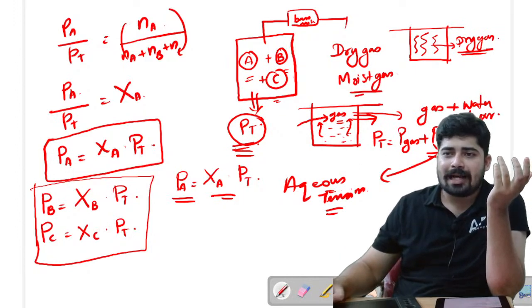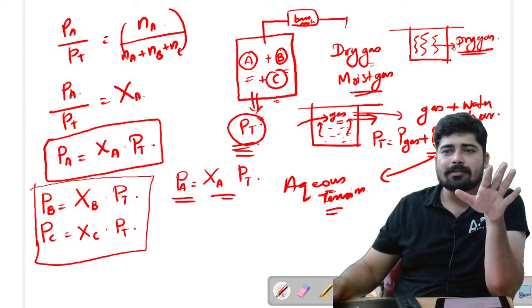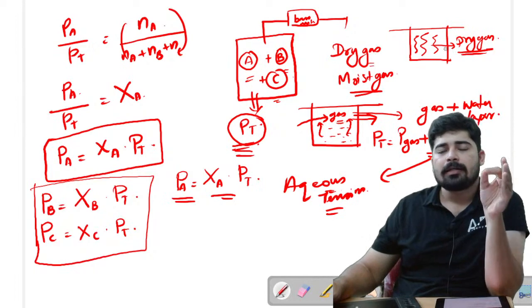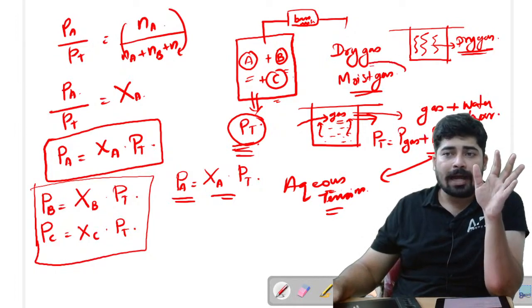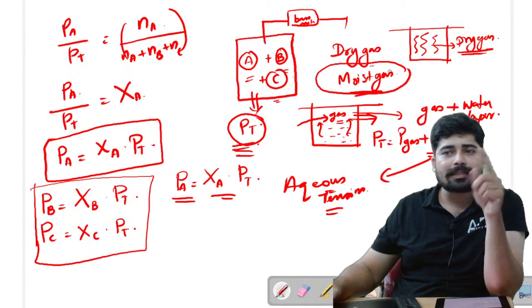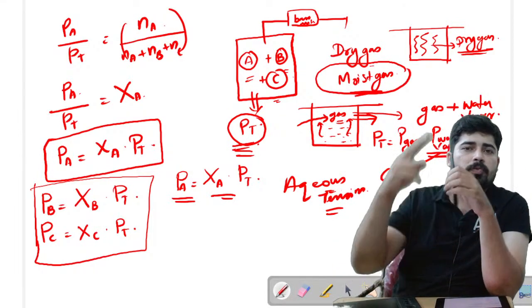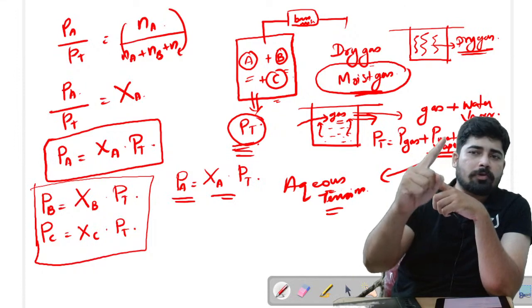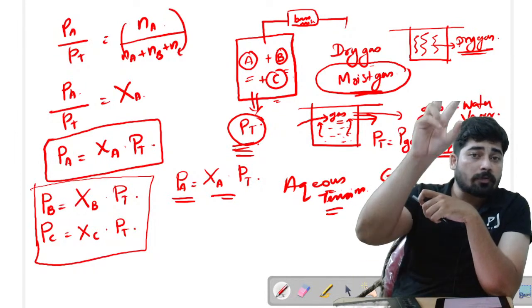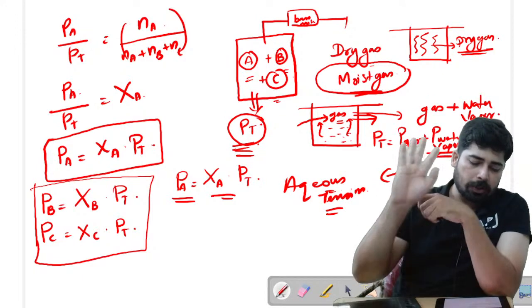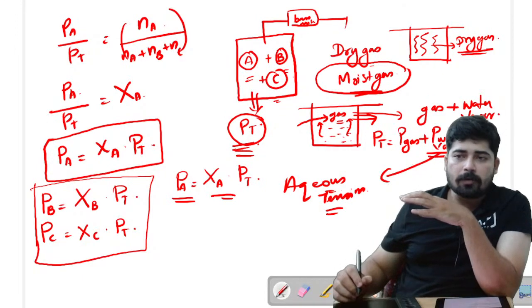Dry gas is simply a gas where there are only the molecules of gas itself. Moist gas contains 2 different molecules: one will be that of the gas and the other will be H2O molecules.